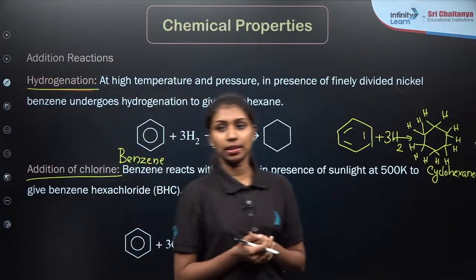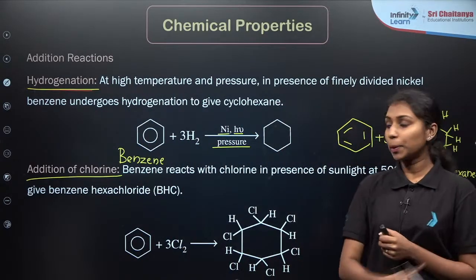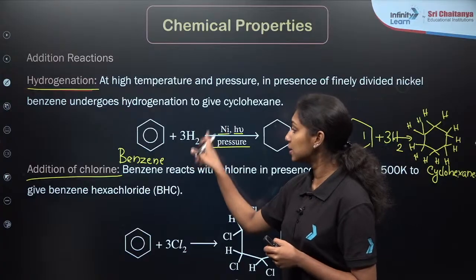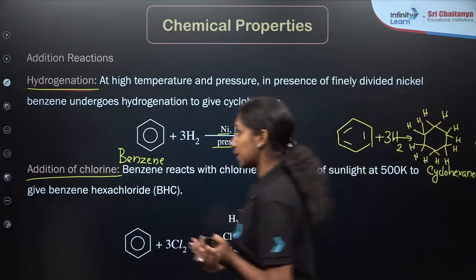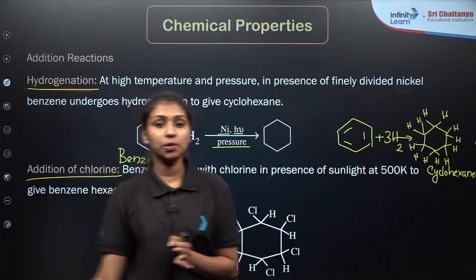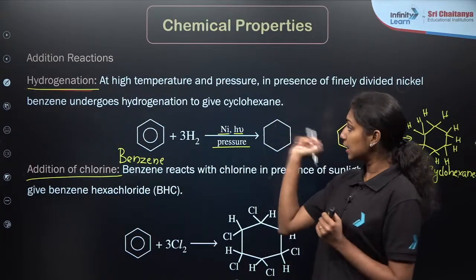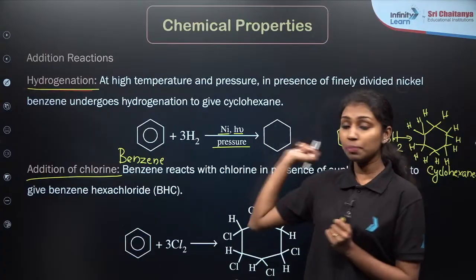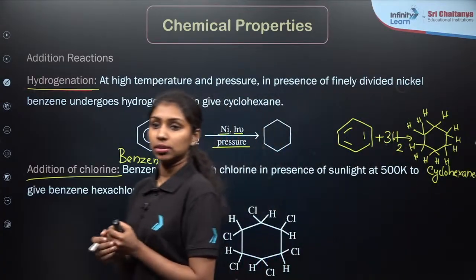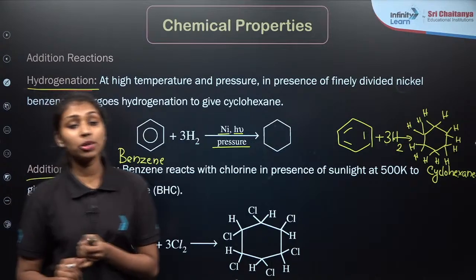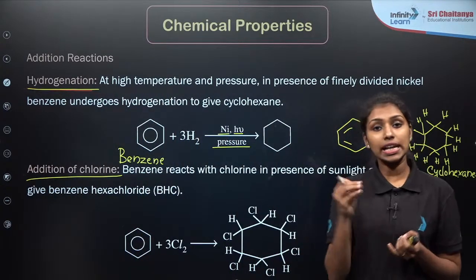Cyclohexane, right? All the double bonds are saturated by the 6 hydrogen atoms present in the 3H2 molecules to form cyclohexane here. This is the hydrogenation reaction. Similar to all the hydrocarbons, hydrogen is always added in the presence of nickel, here at high pressure and high energy photon conditions. Then what about the addition of chlorine or halogenation? Not halogenation, addition of halogen.